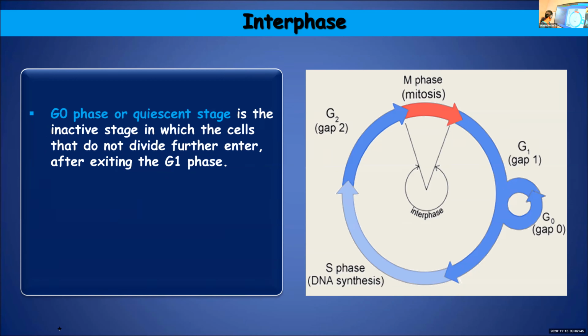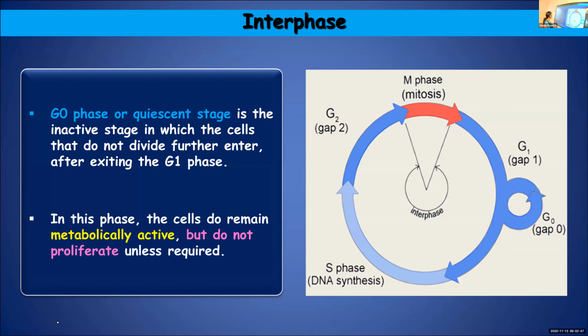Those cells remain inactive. But even during this phase, the cell will be metabolically active, but it will not divide, proliferate, or increase in number, except when required.